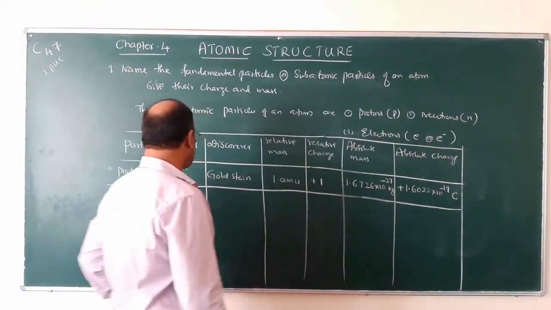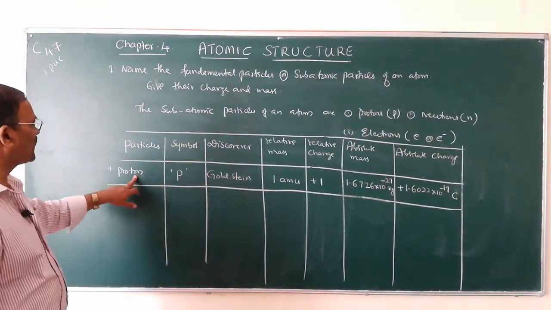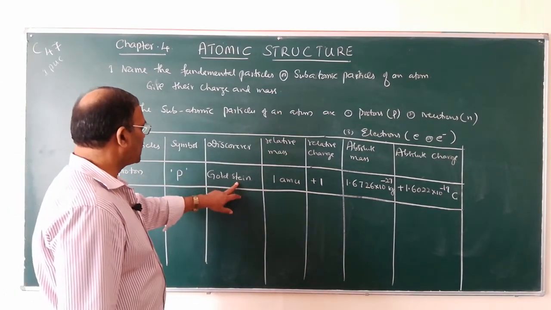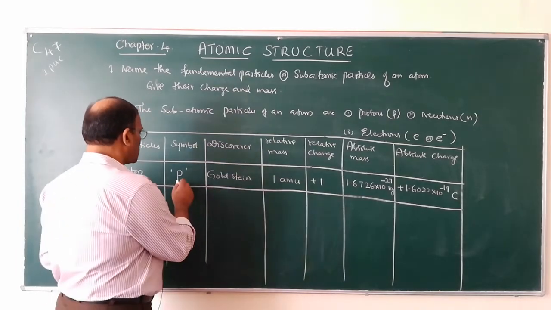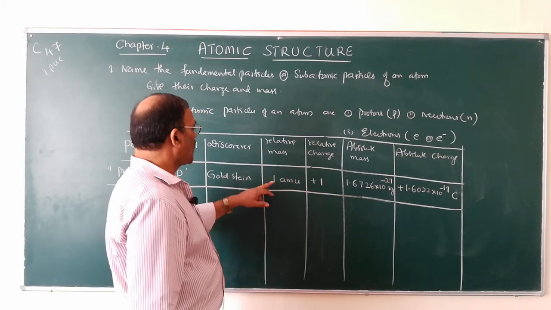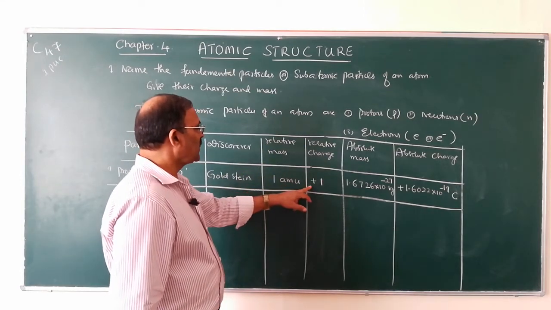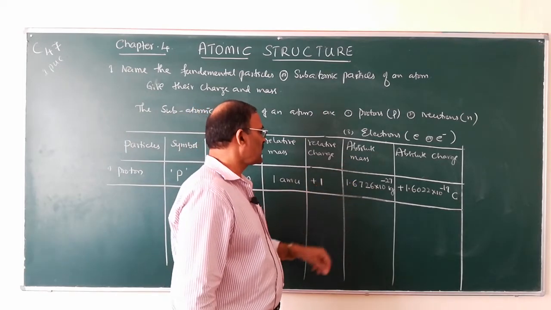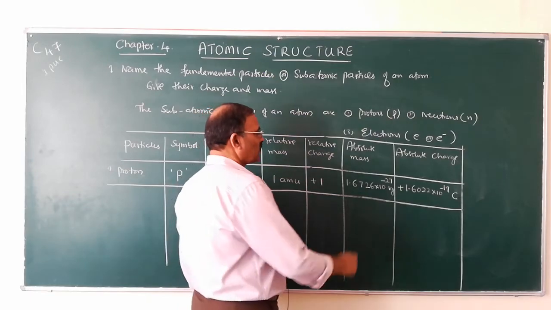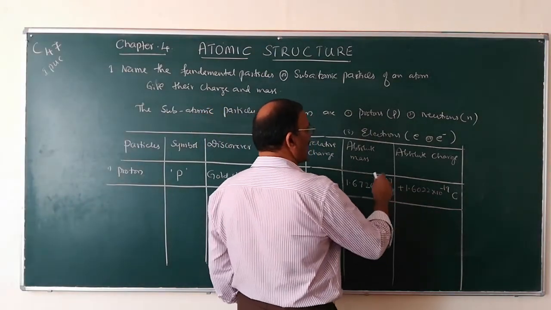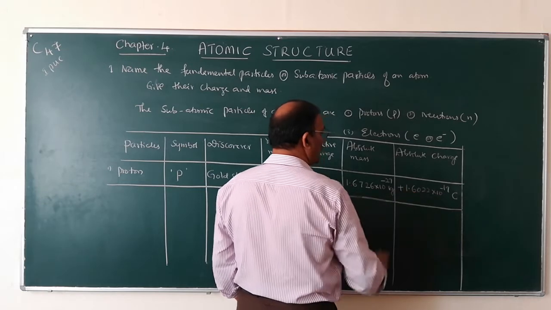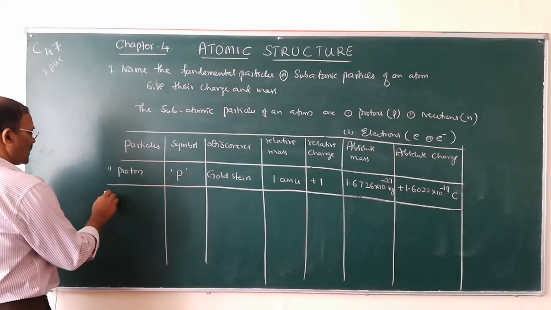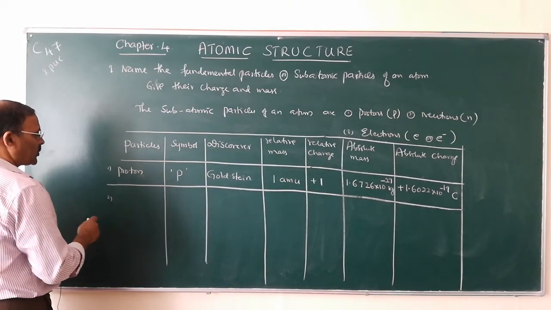Proton is one of the fundamental particles of an atom. Its symbol is P. Who discovered? Goldstein, the scientist who discovered protons. And what is its relative mass? 1 unit of mass and 1 unit of positive charge. Relative charge is +1. Absolute mass is 1.6726 into 10 to the power of -27 kg. And absolute charge is plus 1.6022 into 10 to the power of -19 coulombs.